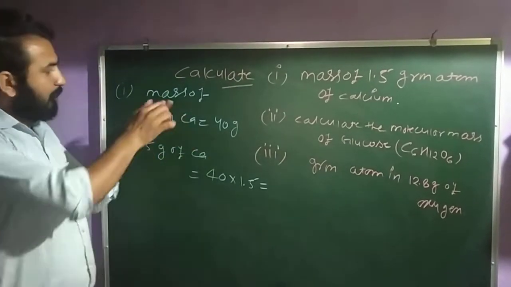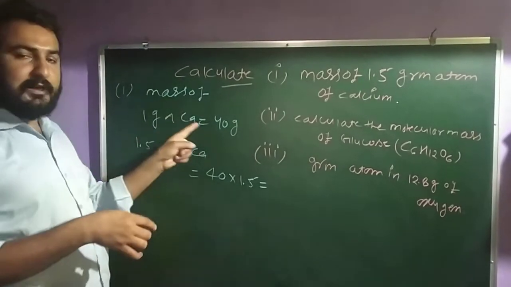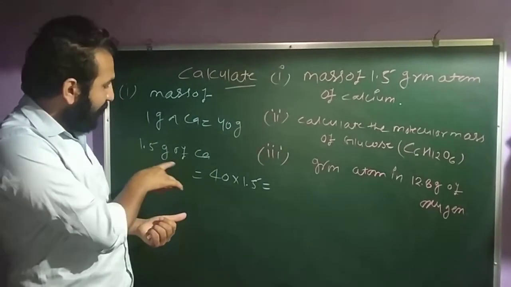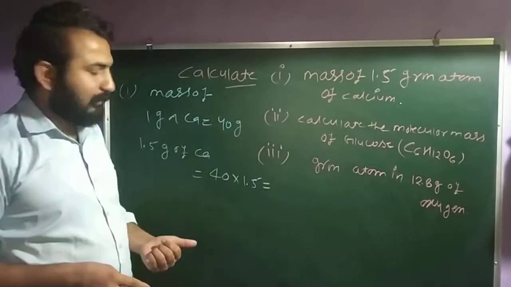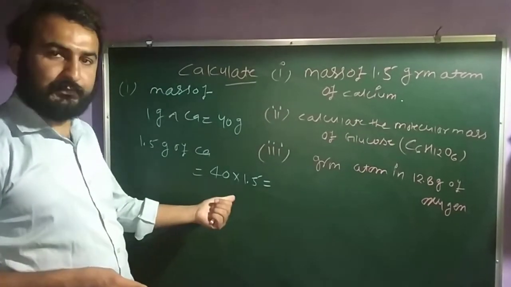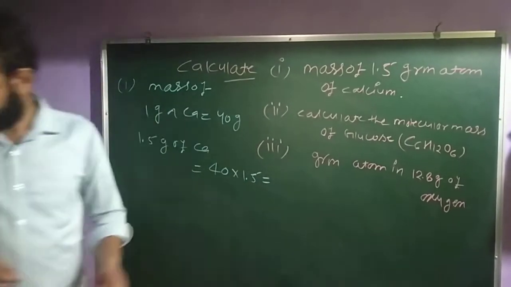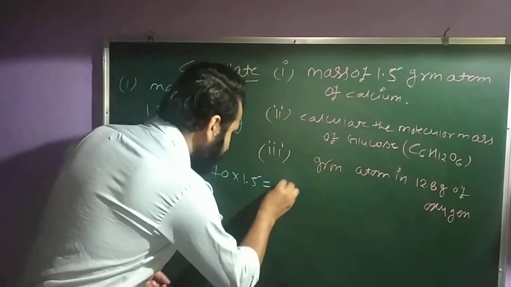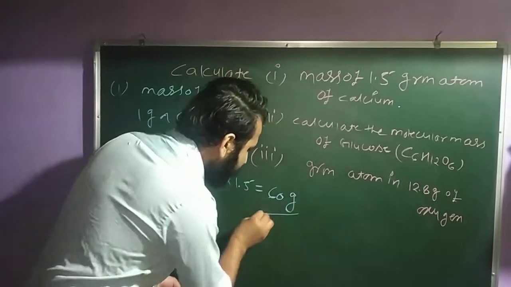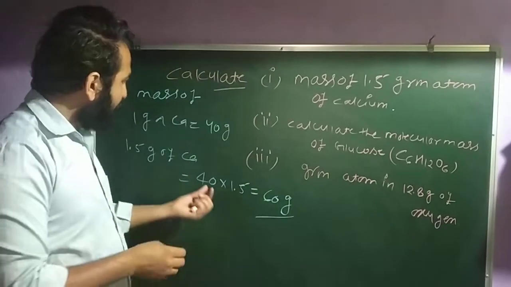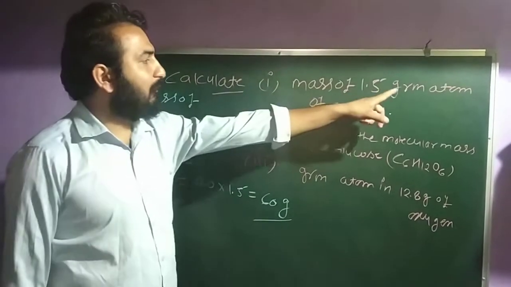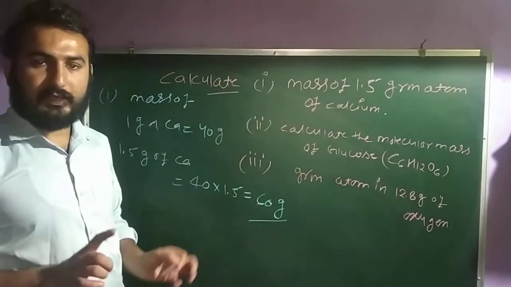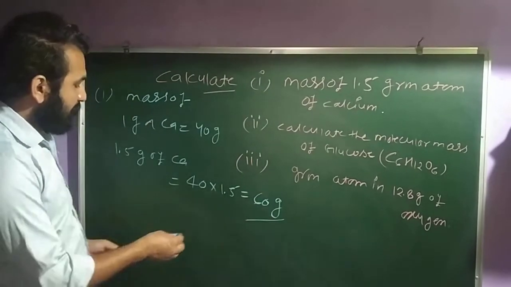Clear? 40 into 1.5 comes to 60 gram. So the mass of 1.5 gram atom of calcium is 60 gram. It is clear?